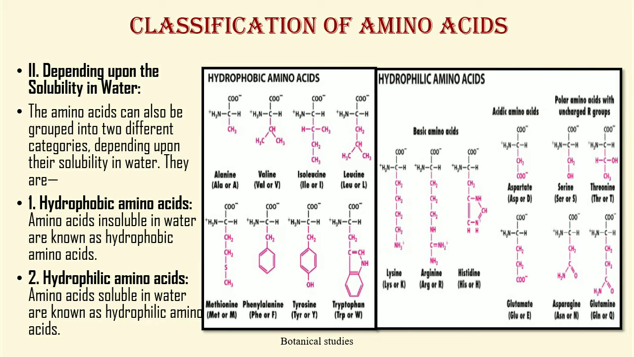Second, depending upon the solubility in water, the amino acids are classified into hydrophobic amino acids and hydrophilic amino acids. First, hydrophobic amino acids. Amino acids insoluble in water are known as hydrophobic amino acids. For example, alanine, valine, isoleucine, leucine, methionine, phenylalanine, tyrosine, and tryptophan. Hydrophilic amino acids. Amino acids which are soluble in water are known as hydrophilic amino acids. For example, lysine, arginine, histidine, aspartic acid, serine, threonine, glutamic acid, asparagine, glutamine, etc.